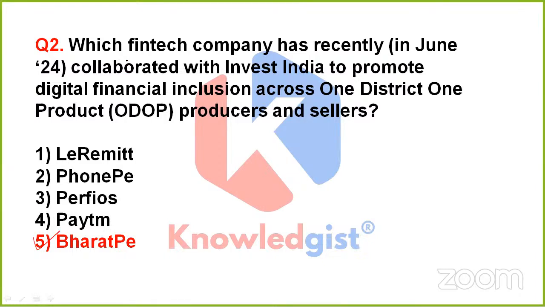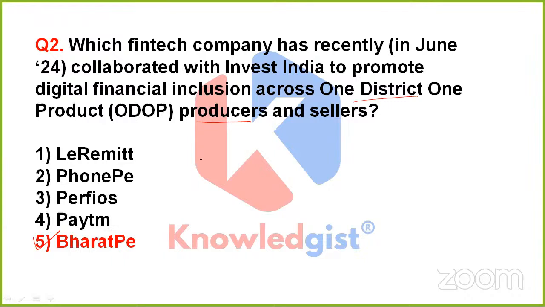That is Bharat Pay. See friends, here is a term which is ODOP, that is one district, one product, producers and sellers. So what is this basically? This ODOP is a program in India and it aims to promote a product from each district in the country. Clear?